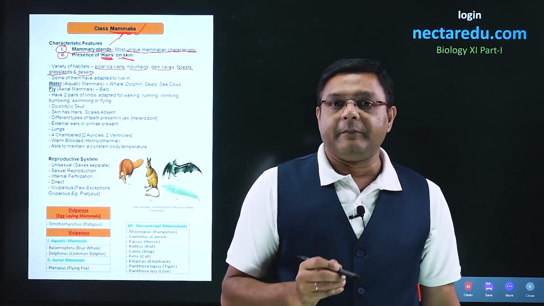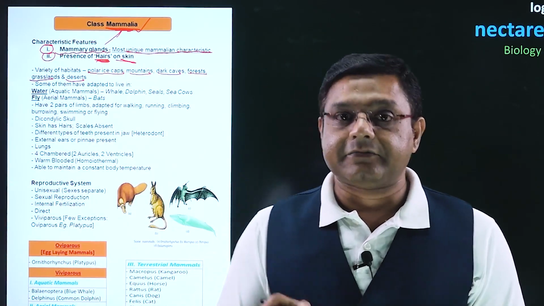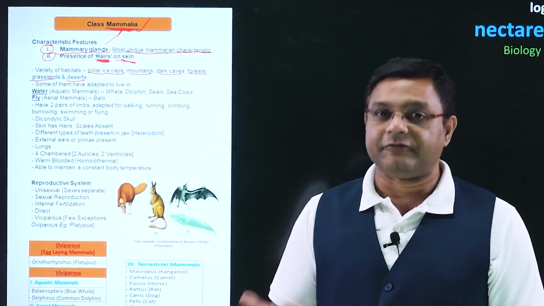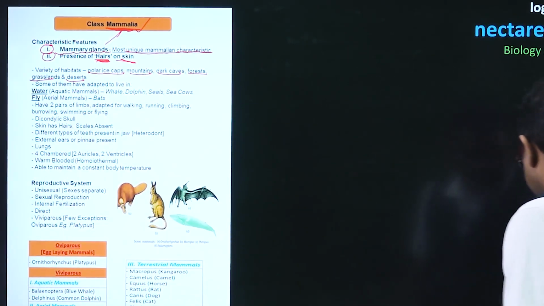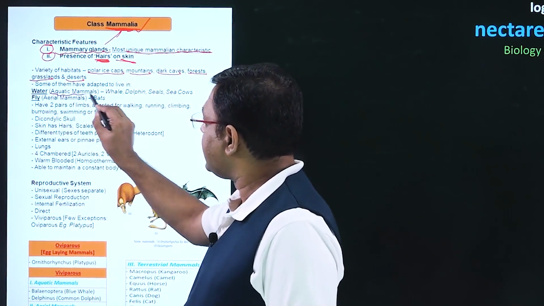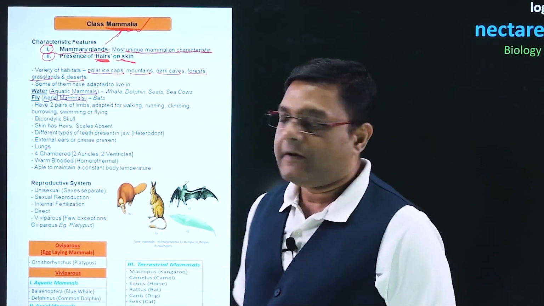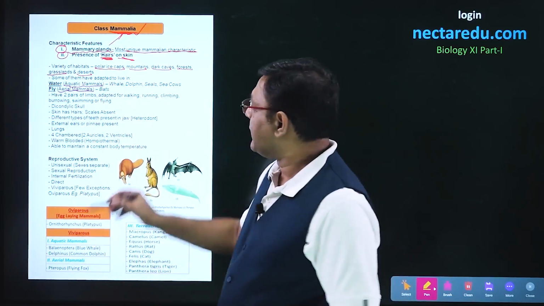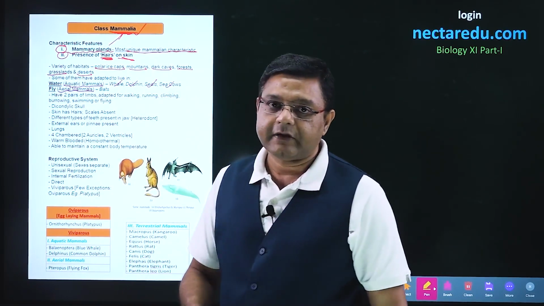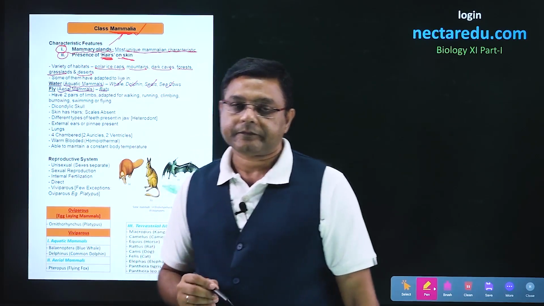Now, most mammals live on land, that is, these are terrestrial, but there are some mammals which live in water. There are some mammals which can fly. The mammals which live in water, we can call these as aquatic mammals, and which fly as aerial mammals. The examples of aquatic mammals are whale, dolphin, seals, and sea cows. Bats are the only mammals which can fly.